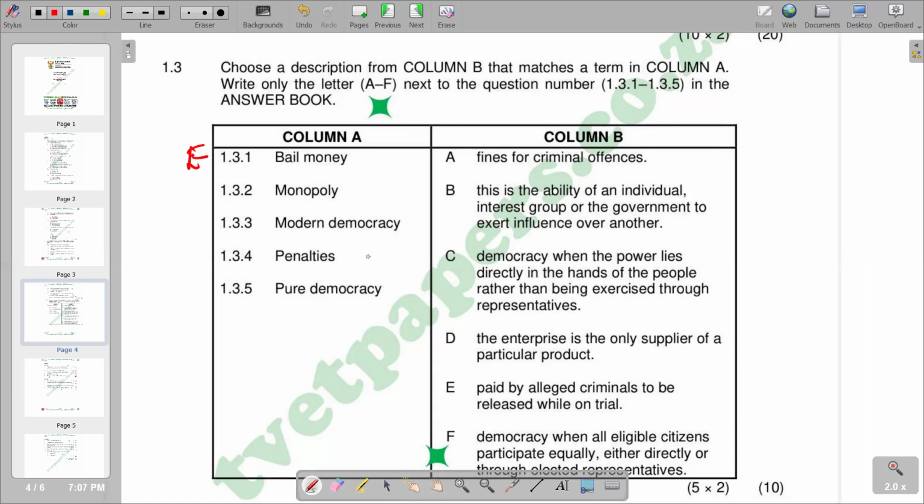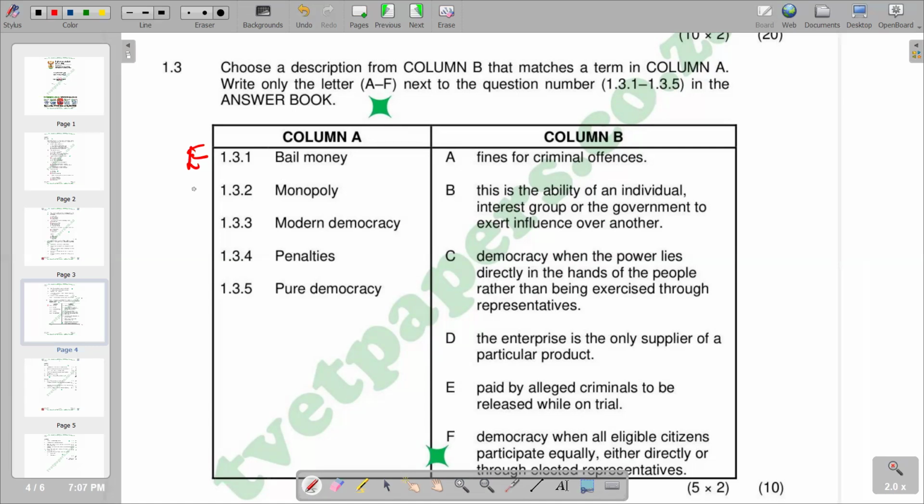as the correct response. Then moving on, monopoly. We know that a monopoly, usually we refer to it when you have a business that is the only business that is producing a certain product. That becomes a monopoly. So according to the responses given, we can check which is within that explanation. We have got D, the enterprise is the only supplier of a particular product.